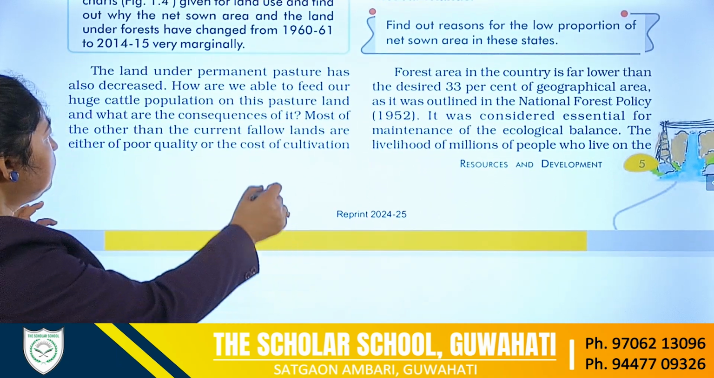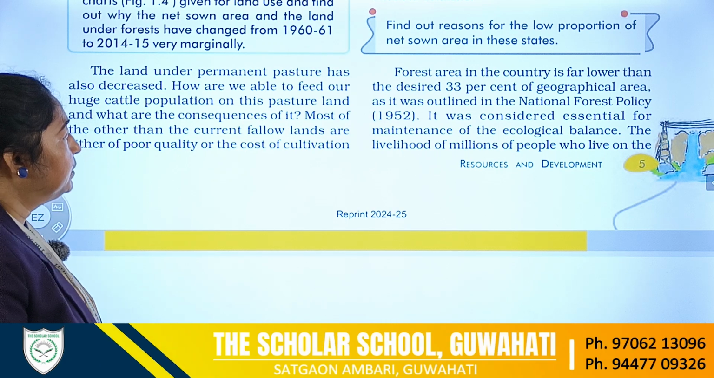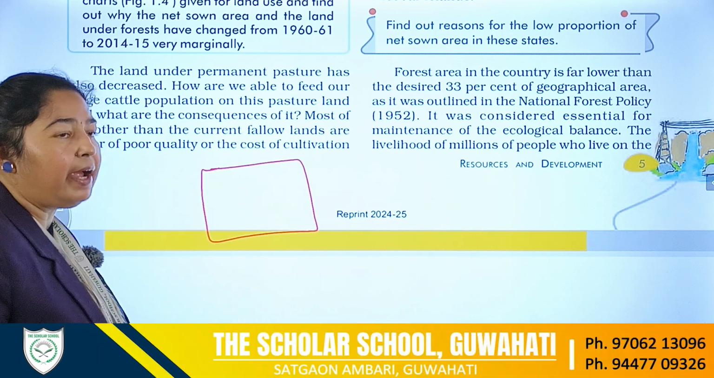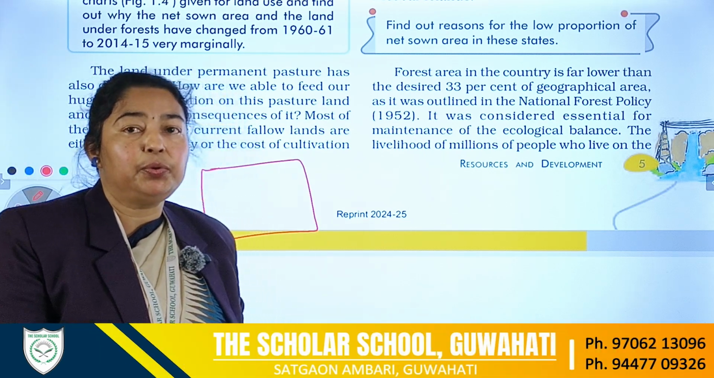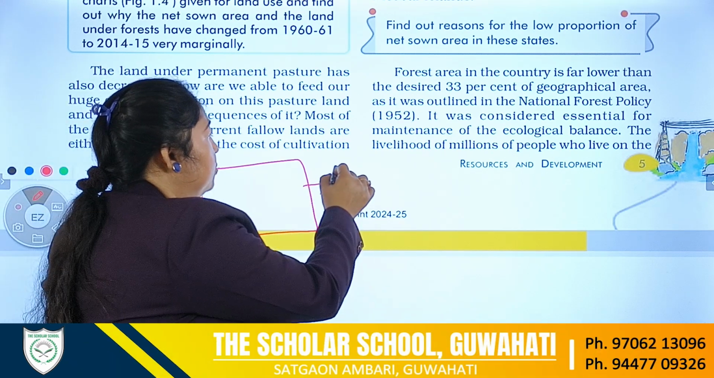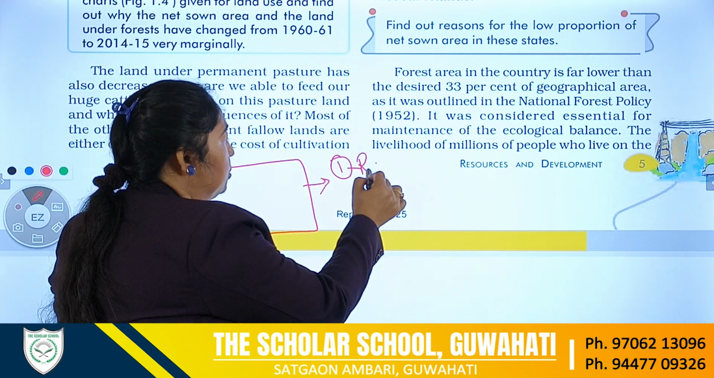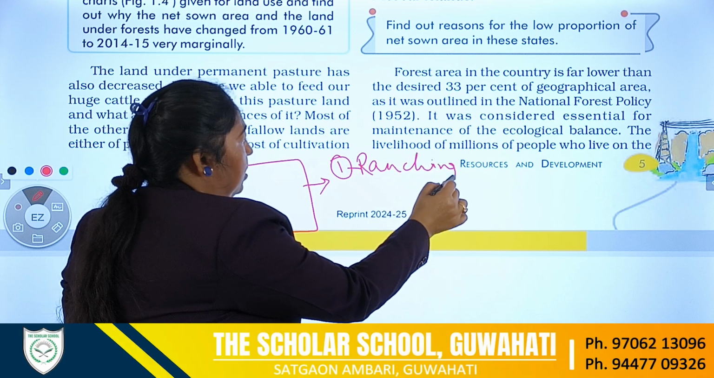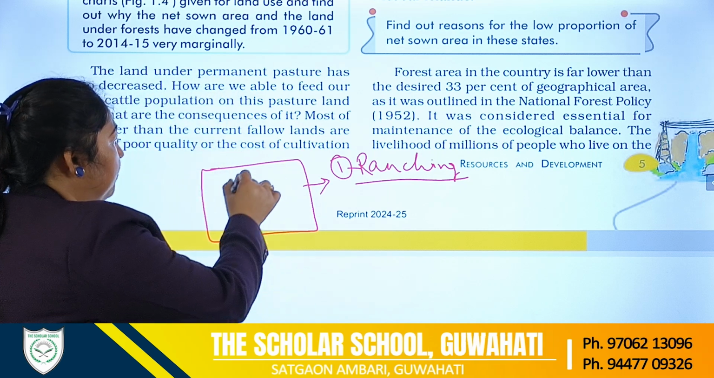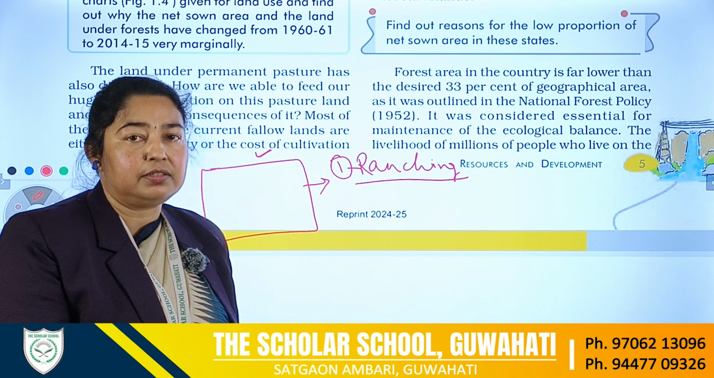So what are the consequences? Here we all know that the cattle were sent onto the pasture lands to feed, to graze. Now, how can we solve it? There are many ways, but here we will discuss only one way, that is the ranching process. Ranching. With the help of ranching, we are able to feed the animals and help the growth of grasses.